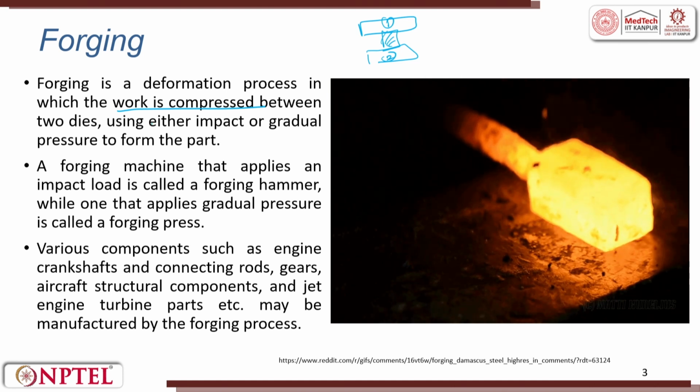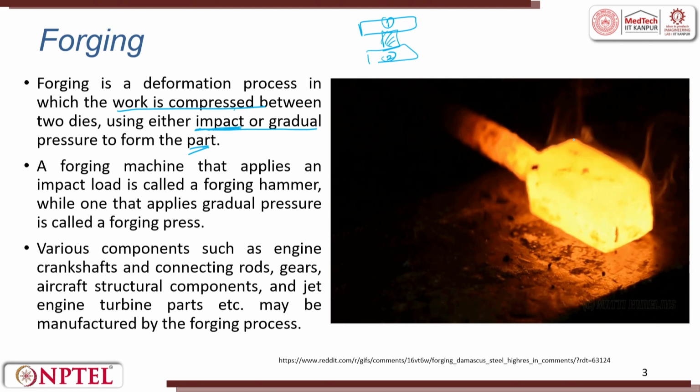So, majority of the time we try to impact. The work is compressed between the two dies using either impact or gradual pressure to form a part. Majority of the time in forging, we have impact, a sudden load.